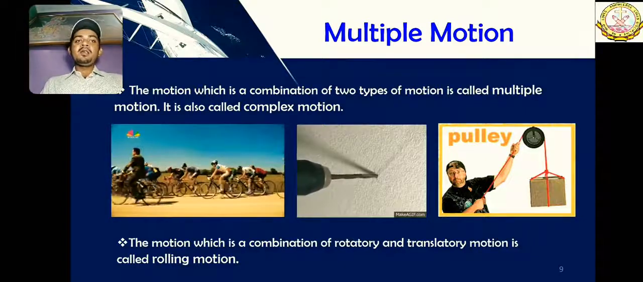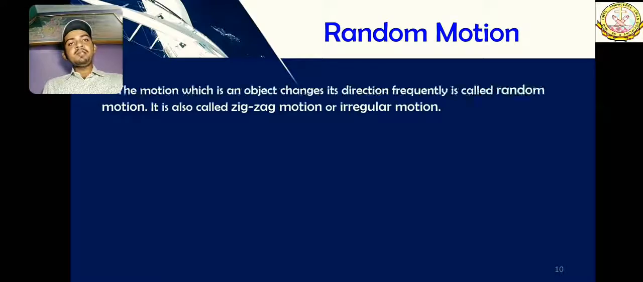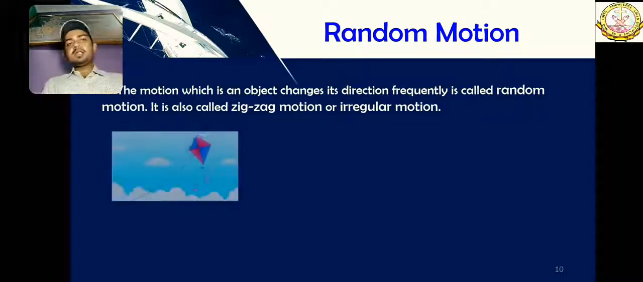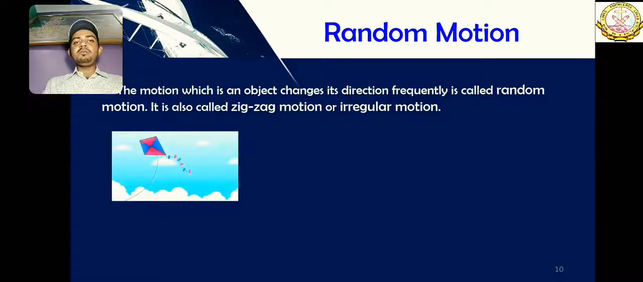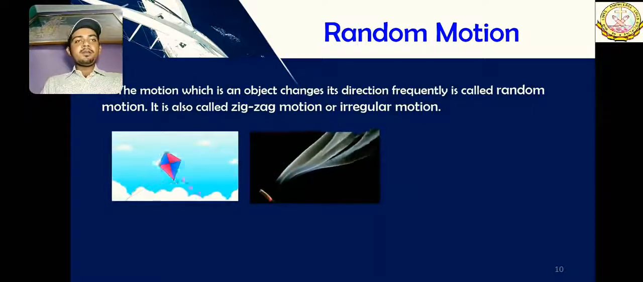Like random motion. The last type of motion is random motion, in which nothing is fixed. It is also called zigzag motion, or sometimes irregular motion, in which simply the motion is there, but we cannot conclude it in any way. It is simply moving somehow. So this is random motion.